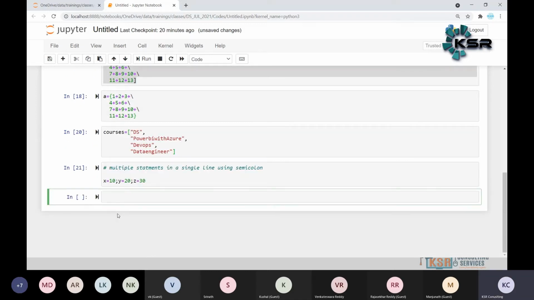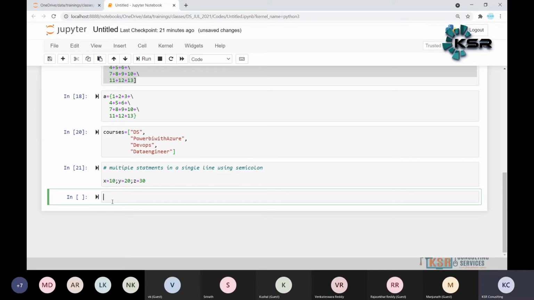This is how we can write multiple statements. Are you clear about the multiple statements and the single statements?